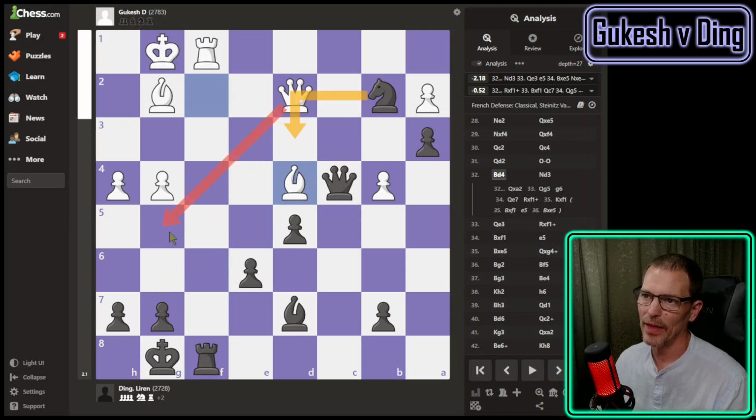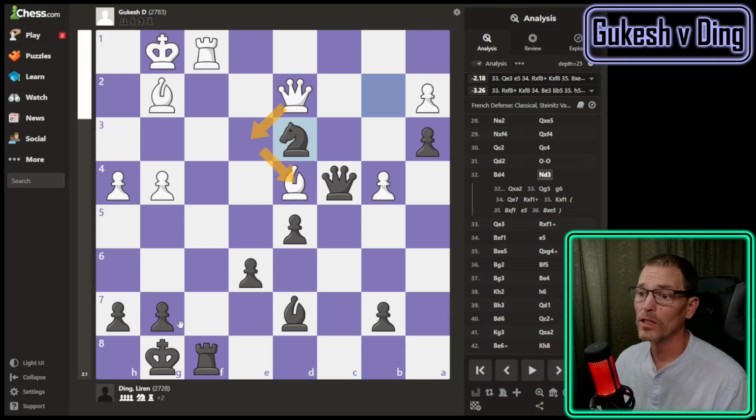I don't understand, how does that prevent this? Oh, because the bishop's hanging. The queen's the only thing defending the bishop. Okay, so he's cut off the queen from defending the bishop. Gukesh needs to go e3 to keep defending the bishop, or just take down here with check. Gukesh defended the bishop.